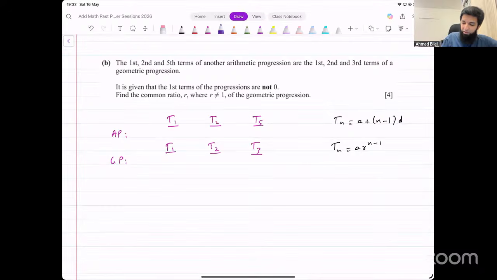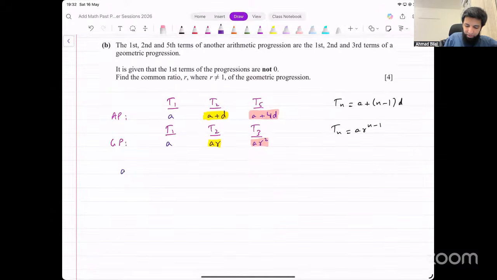Input values. We just know the value for n, right? So for AP, this is a, this is going to be a plus d, and this is going to be a plus 4d. For the GP, this is going to be a, this is going to be ar, and this is going to be ar squared. Now, a is equal to a. That does not give us anything interesting. But these two we can say are equal. So that gives us one equation. a plus d is supposed to equal ar. And a plus 4d is supposed to equal ar squared. Yeah, these are supposed to be equal to each other.